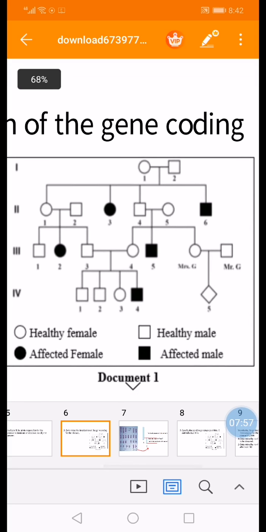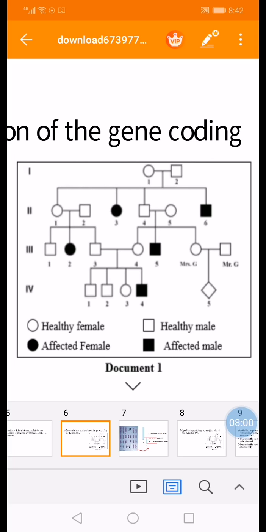So to prove that the gene is not found on the non-homologous part of X, always in recessive cases, choose a diseased female who should have a normal father. Okay, so I can choose 2, 3. I can say that if the gene is found on the non-homologous segment of X, then 2, 3 would have a genotype X small d, X small d. So she would have inherited X small d from her father, whose genotype is X small d, Y, who should be diseased. But her father, 1, 2 is normal, so it is not the case.